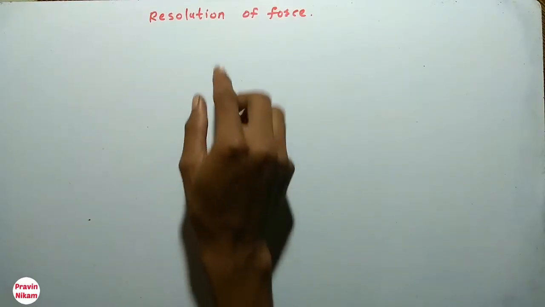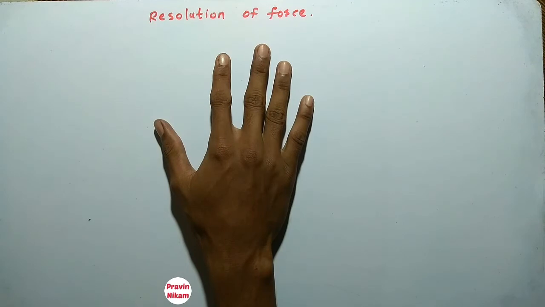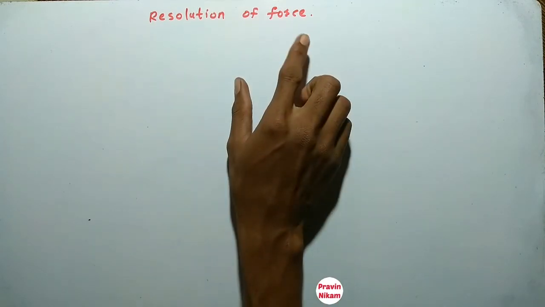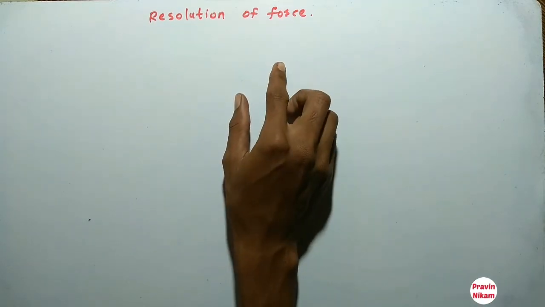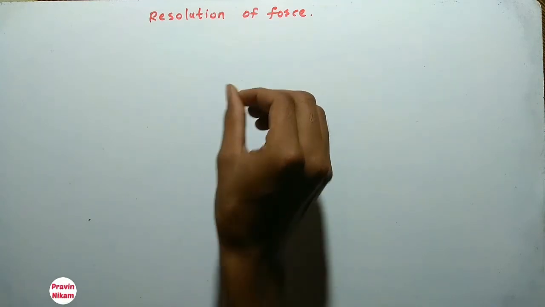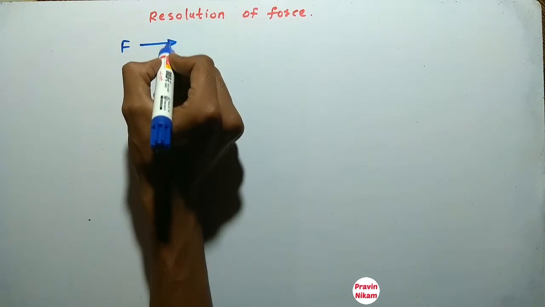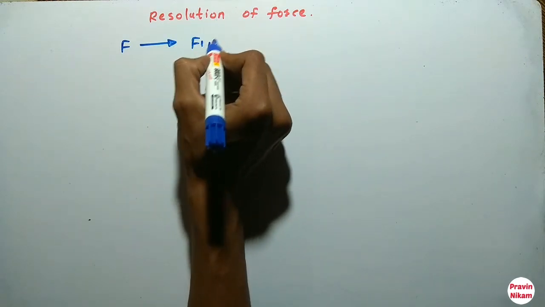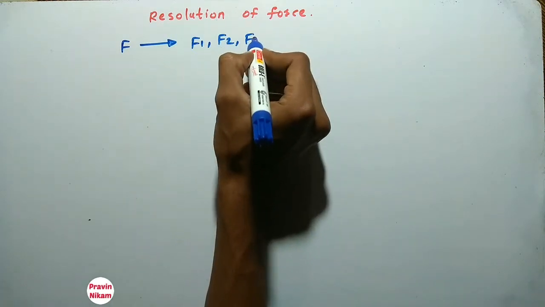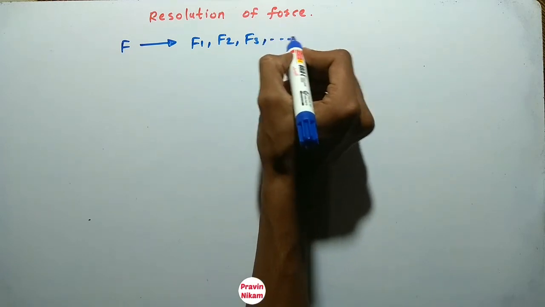Now see what is meant by resolution of force. What is meant by the resolution of force? The way of representing a single force into number of forces, and so on.